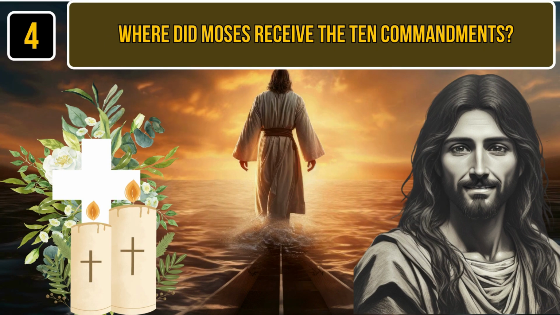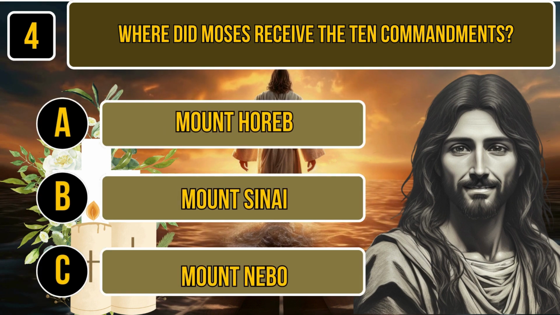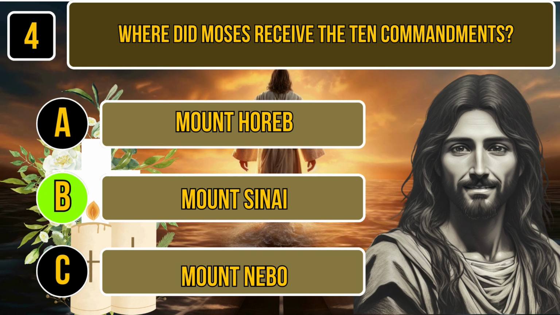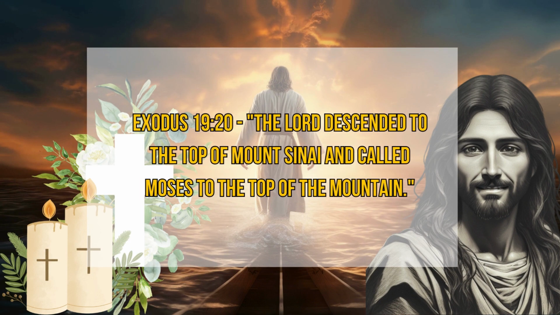Question number 4. Where did Moses receive the 10 Commandments? A. Mount Horeb. B. Mount Sinai. C. Mount Nebo. Time for thinking. The correct answer is Mount Sinai. Exodus 19:20. The Lord descended to the top of Mount Sinai and called Moses to the top of the mountain.